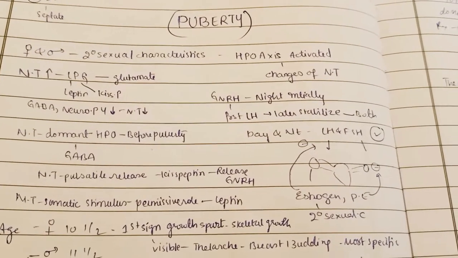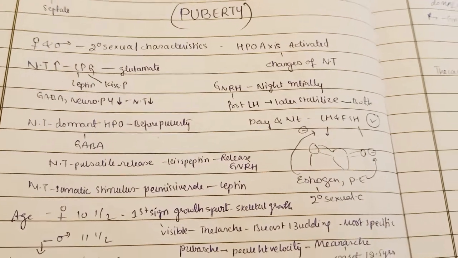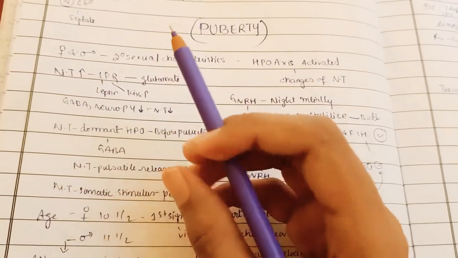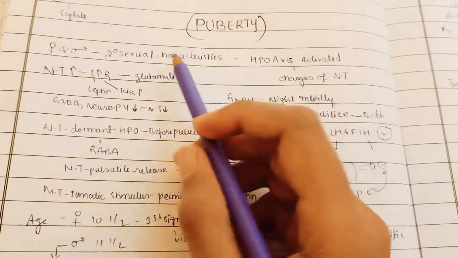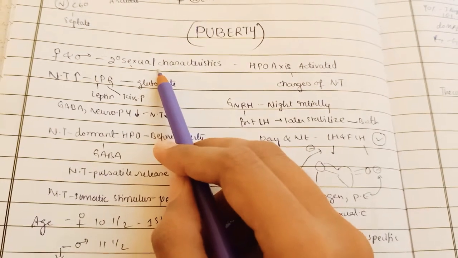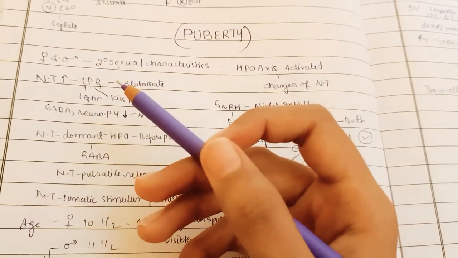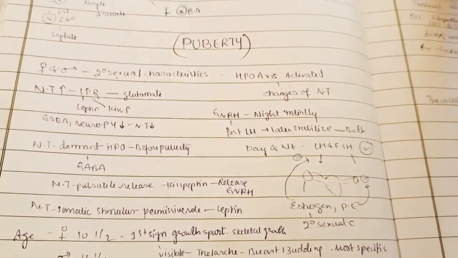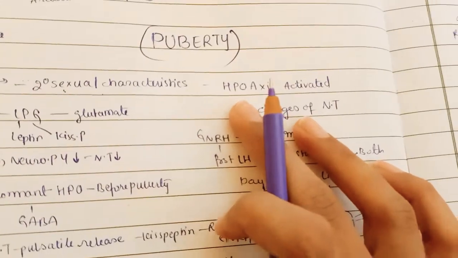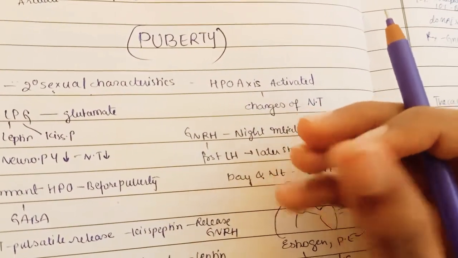Now in this video we are going to start with puberty. So in puberty, the general point you need to see is the age at which male and female start having secondary sexual characters. When the male and female start developing the secondary sexual characters, that is nothing but puberty. To form the secondary sexual characters there should be activation of the HPO axis, the hypothalamo pituitary axis. If it gets activated, then it brings hormonal changes.